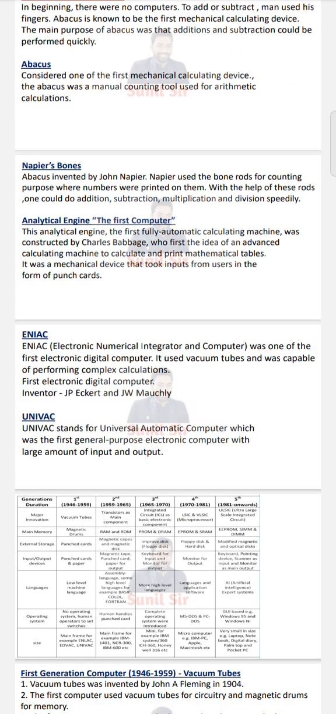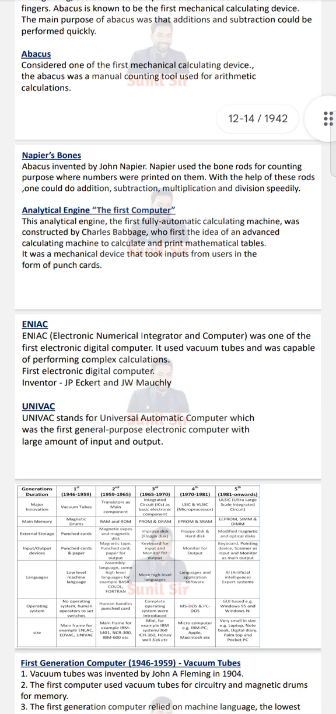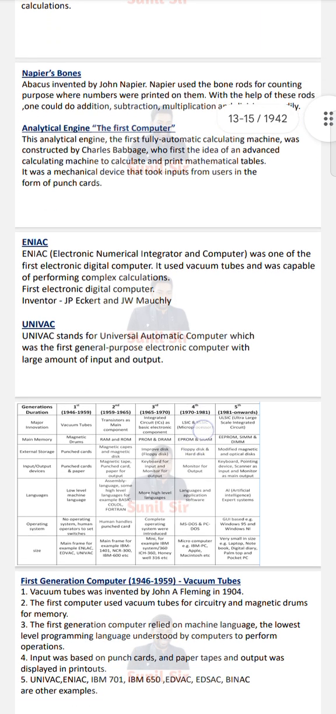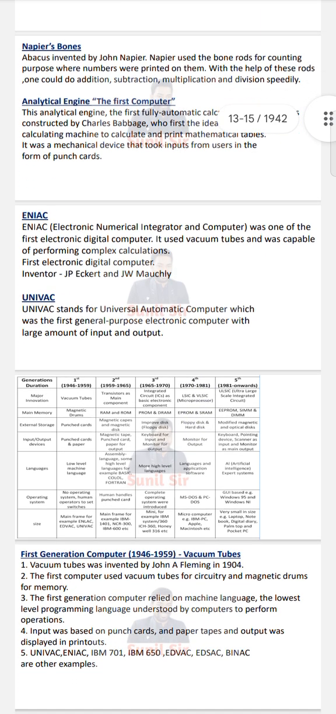Napier's bones, invented by John Napier. These bone rods were used for counting purposes, with numbers printed on them. With the help of those rods, one could do addition, subtraction, multiplication, and division speedily. Then the analytical engine, the first computer.